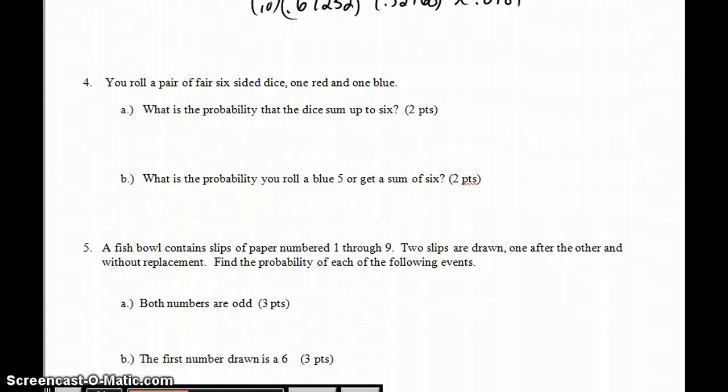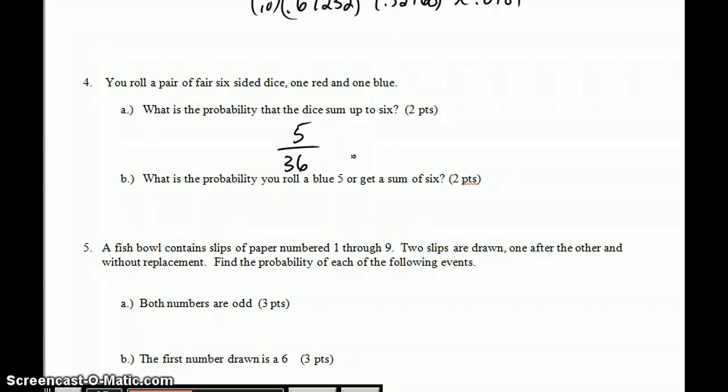If I roll a fair six-sided die, one of them is red, one of them is blue, what is the probability that the dice sum up to 6? We've seen this in the table with the sample space. There are 36 possible outcomes. 6 of those are a sum of 7, and I think I made a mistake on this in the solution that I wrote on the website. There are 5 ways to get a sum of 6.